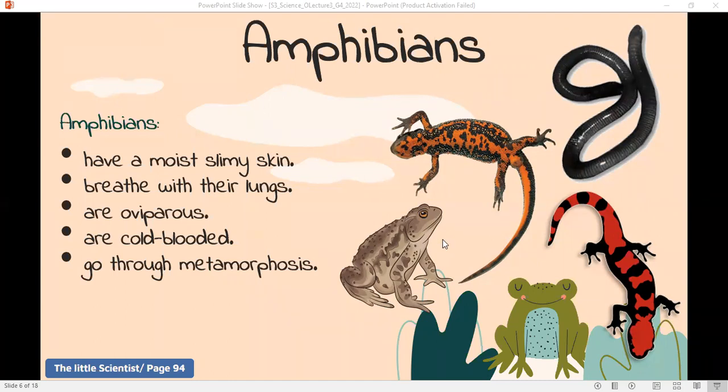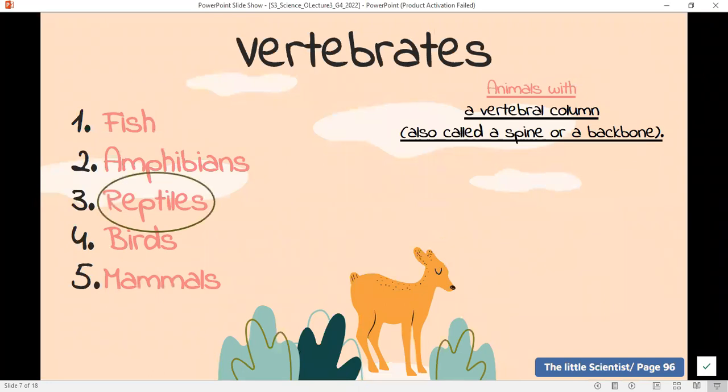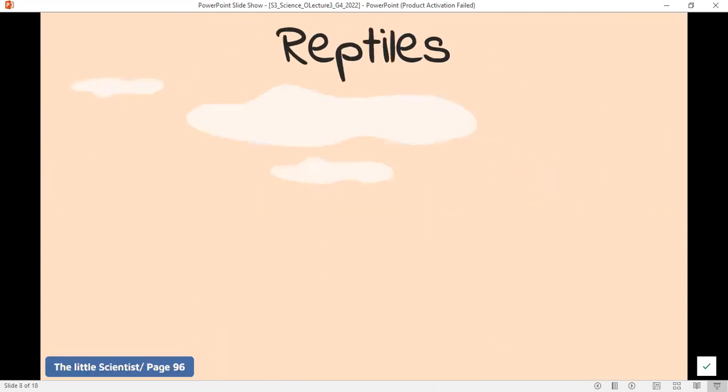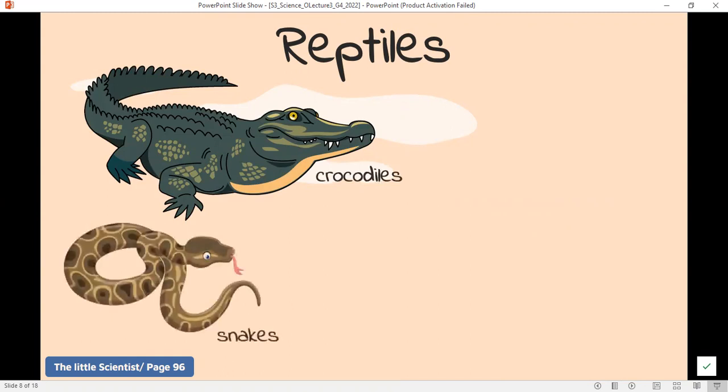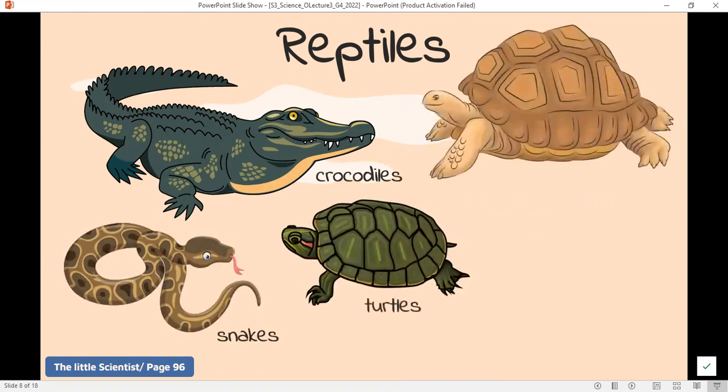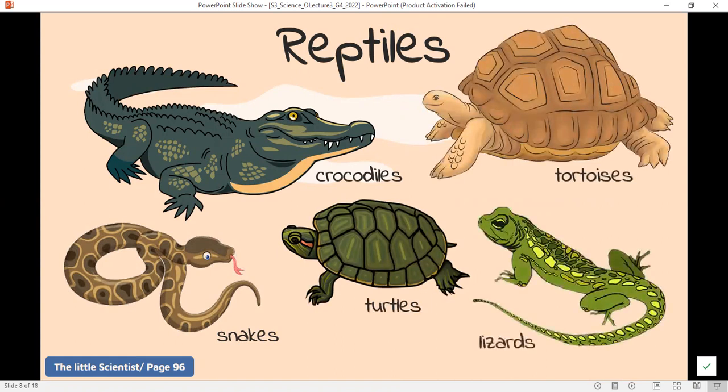What's the third group of vertebrates? The reptiles group. Reptiles are classified into how many groups? 5 groups, yes. We have the alligators, the snakes, turtles, tortoises, and lizards. Those animals are covered with dry, connected scales. They use their lungs to breathe. They are oviparous animals that lay eggs on land, and these animals are cold-blooded.